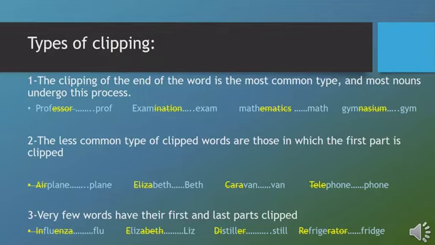Refrigerator. In this long word, we clip the first and the last part, re and rator. What is left is fridge. So fridge, the middle part, stands for the whole word refrigerator, and it is the result of clipping the first and the last part.